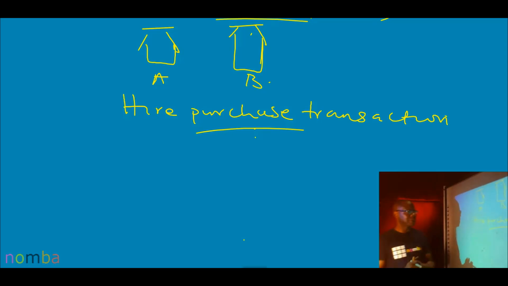Are we there? Hire purchase. We're all familiar with hire purchase. So what is the peculiarity? The question now is, if this asset is acquired through hire purchase, how do I compute capital allowances for this asset? Are we together? And know the nature of hire purchase, where the hire purchase price usually includes an element of interest, isn't it?